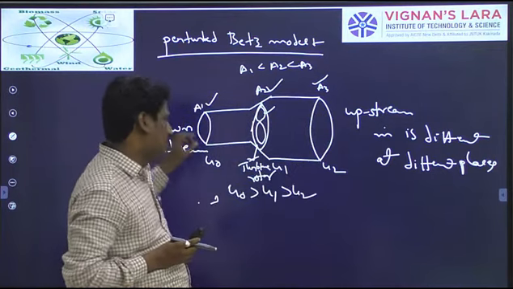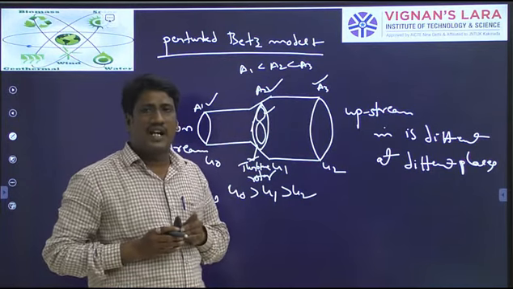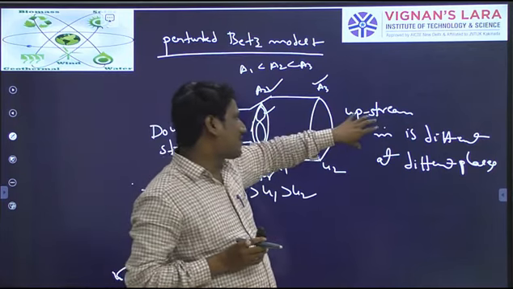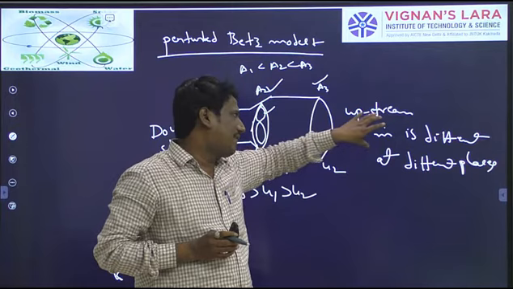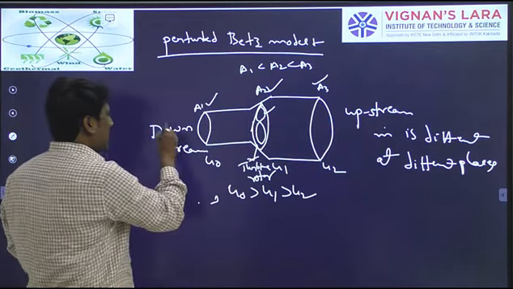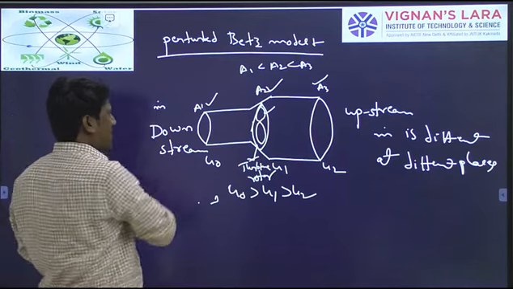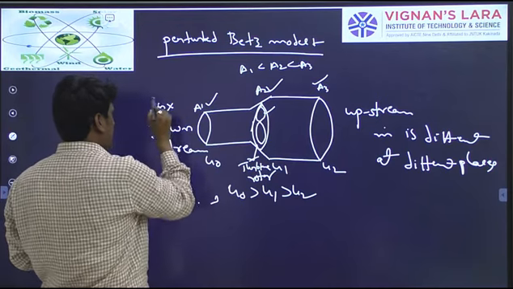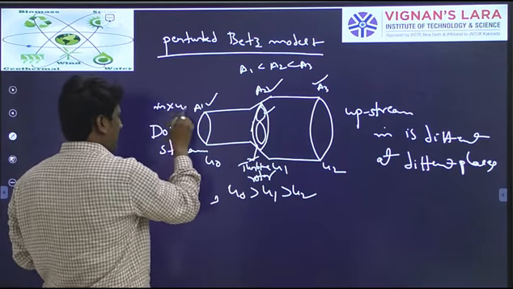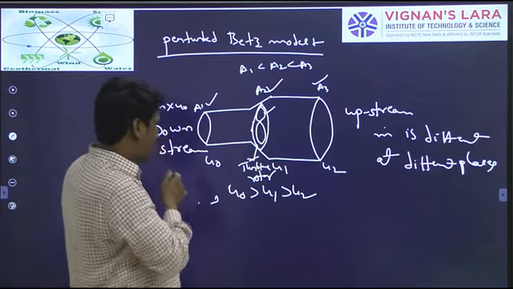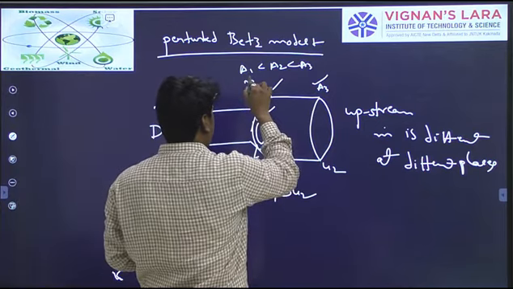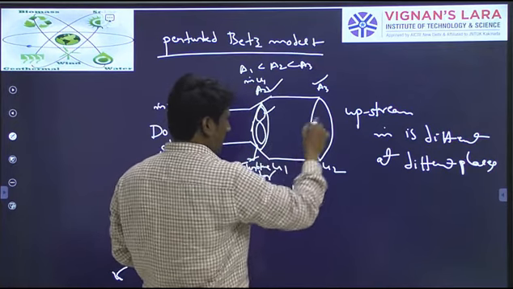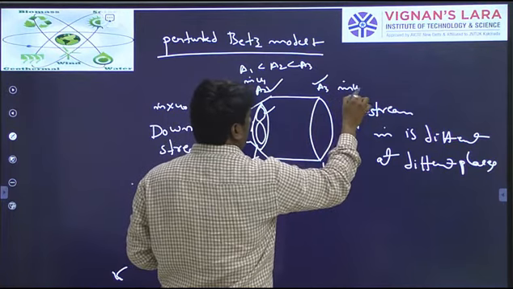Here, what will be the thrust or force at the downstream minus the thrust or force at the upstream? If you find the difference: the thrust or force at the downstream, with mass flow rate m dot, will have speed u0, whereas at the center the speed is u1. At the upstream you will have mass flow rate into u2.